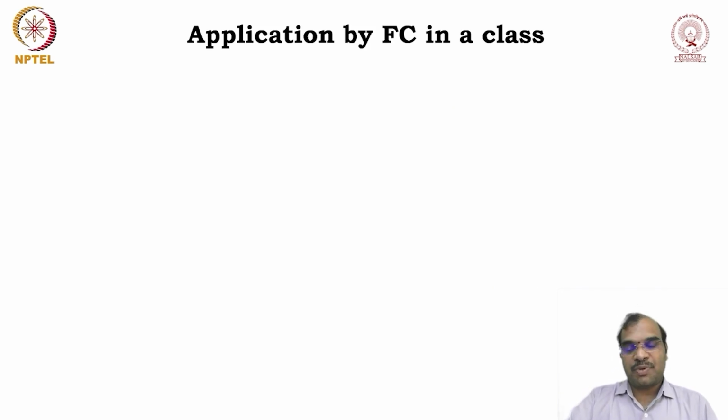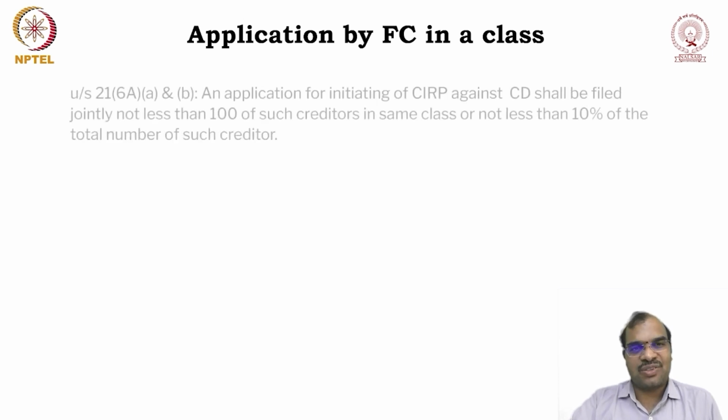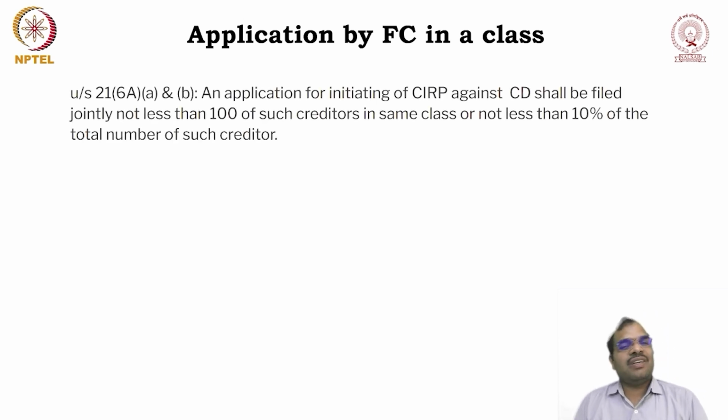Now there is another possibility. An application can be made by financial creditors who are in a class. This was recently inserted, because home buyers are considered to be financial creditors. Under Section 21 subsection 6A, clauses A and B, an application for initiating CIRP against the CD shall be filed jointly by not less than 100 creditors.